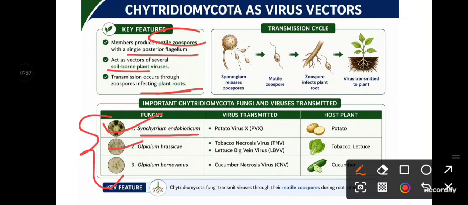So Synchytrium endobioticum will transmit the plant virus potato virus X only, not potato virus Y, okay. So the transmission is very, very specific. Then Olpidium brassicae transmits TNV as well as lettuce big vein virus, and Olpidium bornovirus transmits cucumber necrosis virus, CNV, okay. So these are the three key fungi under Chytridiomycota that act as vectors for plant viruses. Very, very important, okay. You have to remember all the examples.